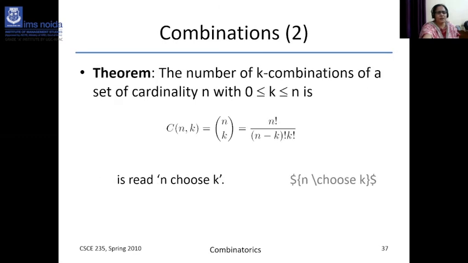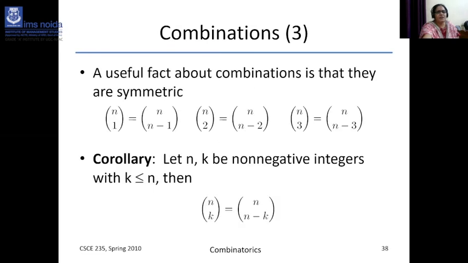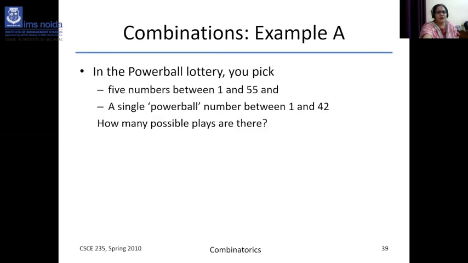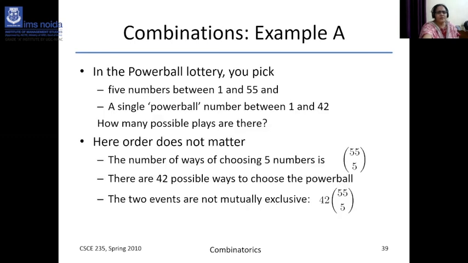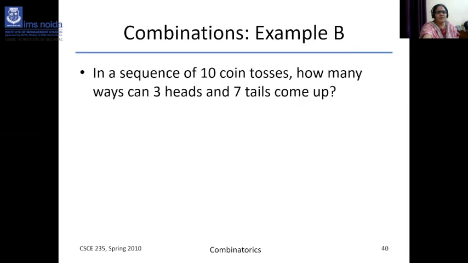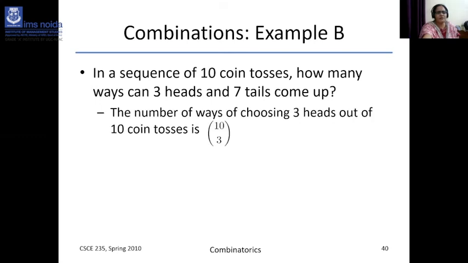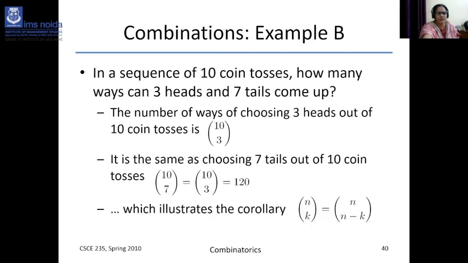So this is the formula, you know it very well. And this is the useful set of combination, like you can write like this. And then the lottery problem also you can apply the combination rule. And then the mutually exclusive principle is also applied in permutation and combination problems. Tossing the coin, how many ways of getting 3 heads and 7 tails? That is the meaning of 10C3 ways, that means 10C3, 10 factorial by 3 factorial into 7 factorial.